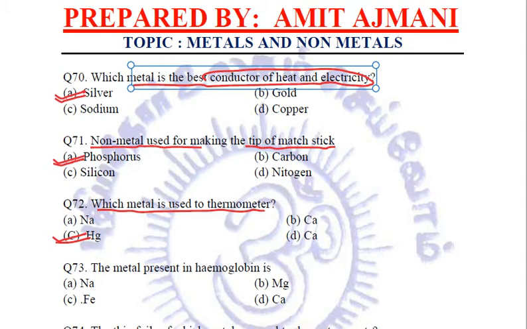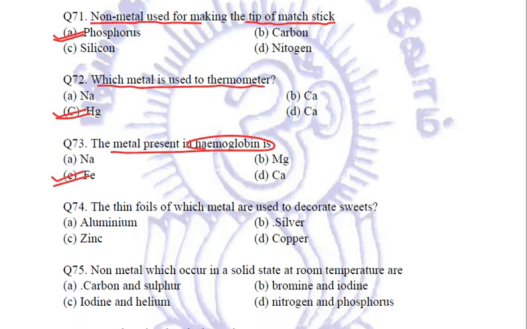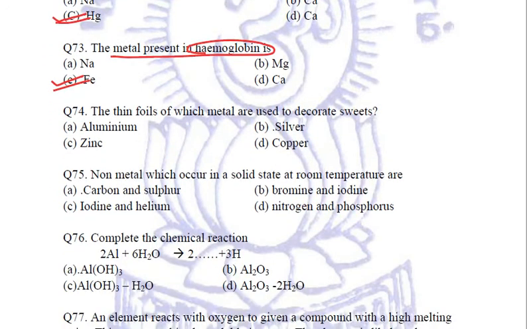Next, the metal present in hemoglobin is again a very simple question. It is iron, and the deficiency of iron causes a disease called anemia. It reduces the oxygen carrying capacity of hemoglobin. So let's not go into bio. Let's continue with chemistry part, and let's try to restrict ourselves to metals and non-metals. Coming to the next question.